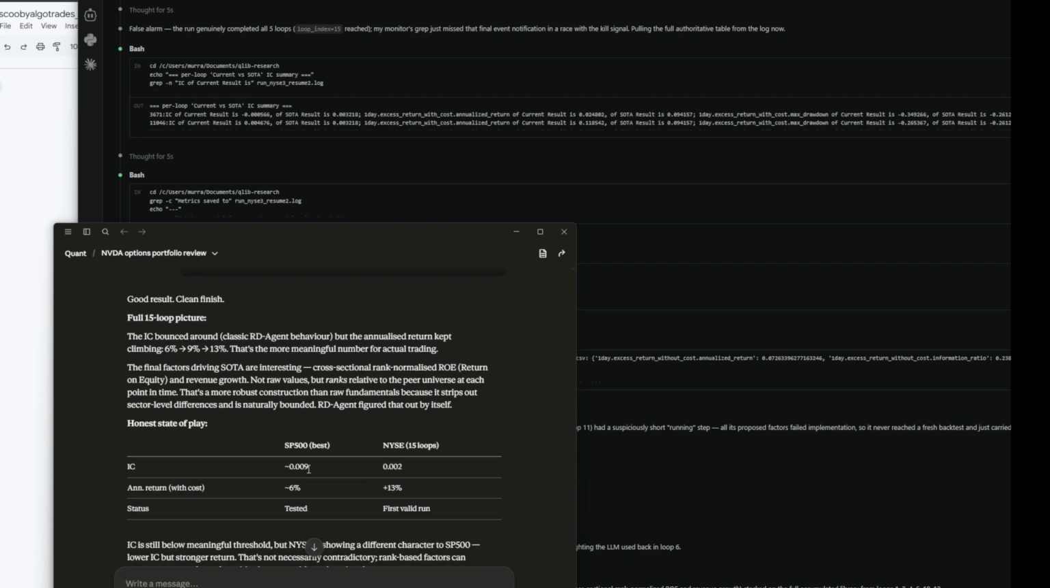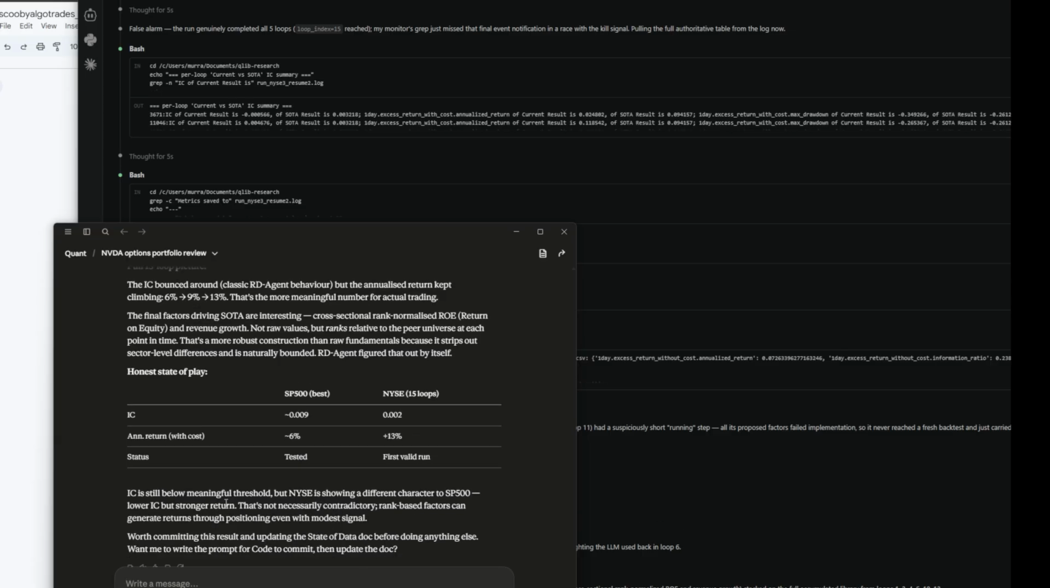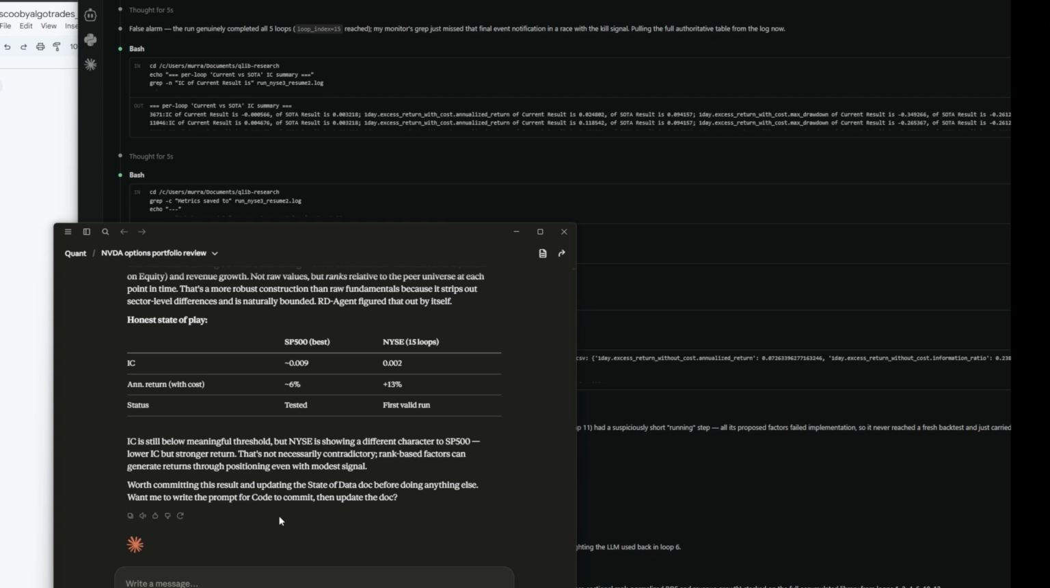On a state of play here, we have the IC 009 is the best in the S&P 500. 0.002 here, 20%. I thought it was 0.003 or 4 a second ago. Anyway, IC is still below a meaningful threshold, but IC is showing a different character to S&P 500, lower IC but stronger return. That's not necessarily contradictory. Rank-based factors can generate returns through positioning even with modest signal. Worth committing this result and updating the state of data doc before doing anything else. Want me to write the prompt code to commit and then update the doc?